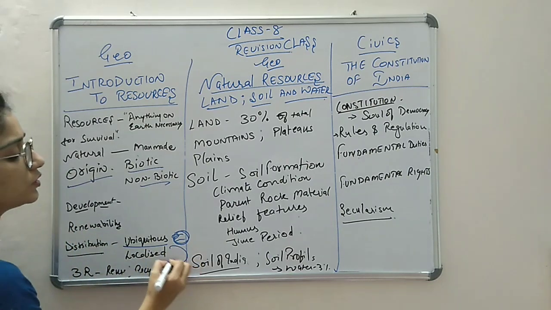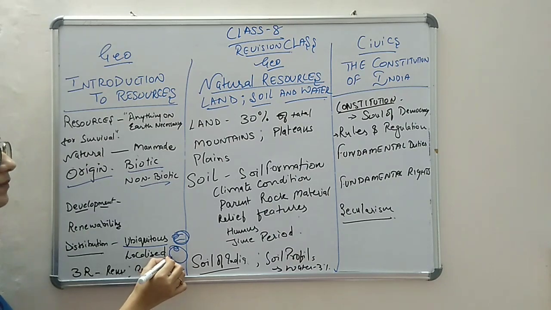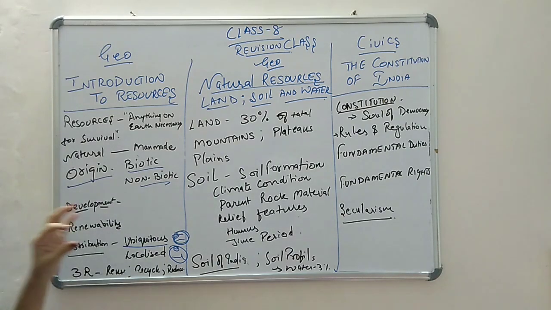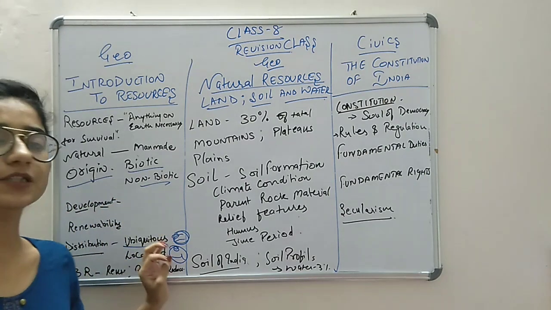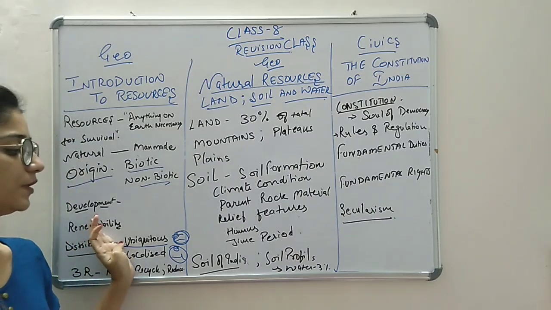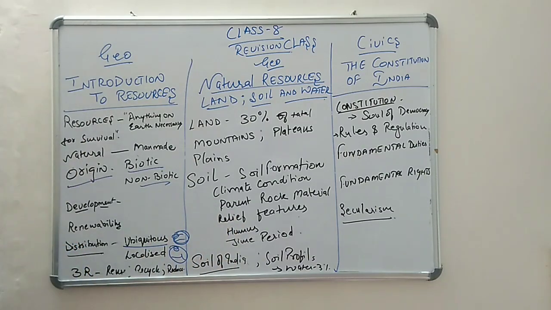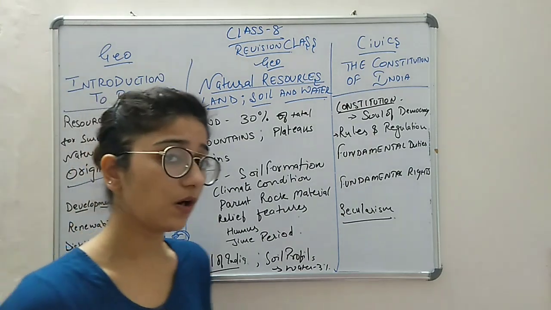Localized resources are found in some specific area, like something found only in India and not in any other place, or within India only in a particular region. So the resources found at a particular region or in an area are known as localized resources, and ubiquitous resources are those found all over the earth.